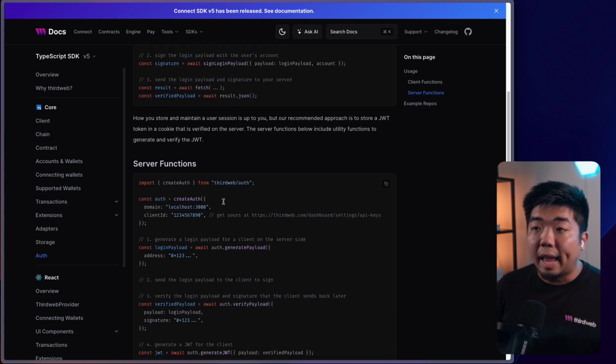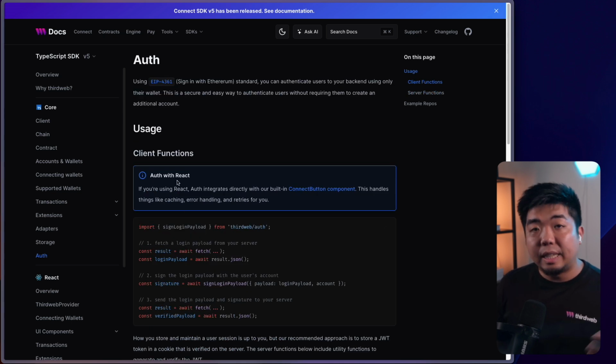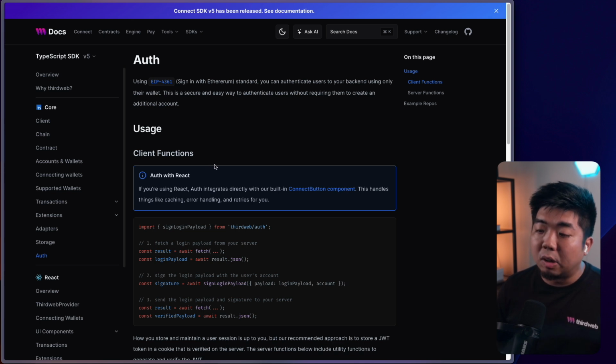So that's a quick look at the auth documentation. Again, we'll link this down in the description below if you want to take a deeper dive into it. But with that being said, let's jump on to building out our application here.